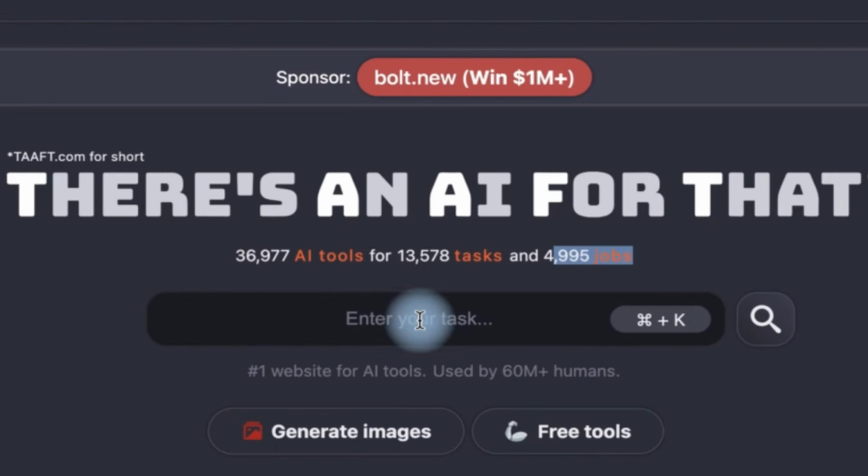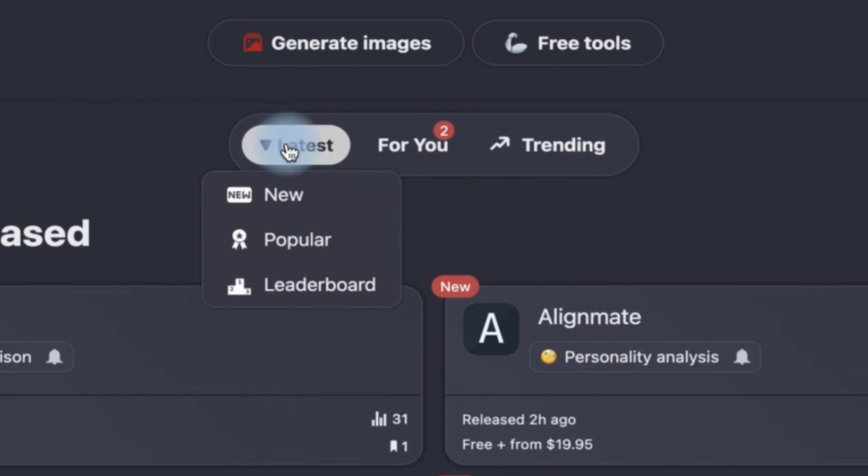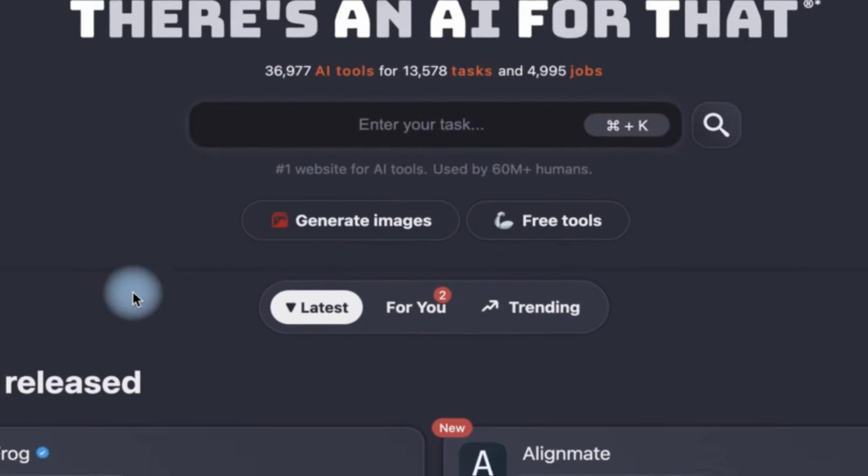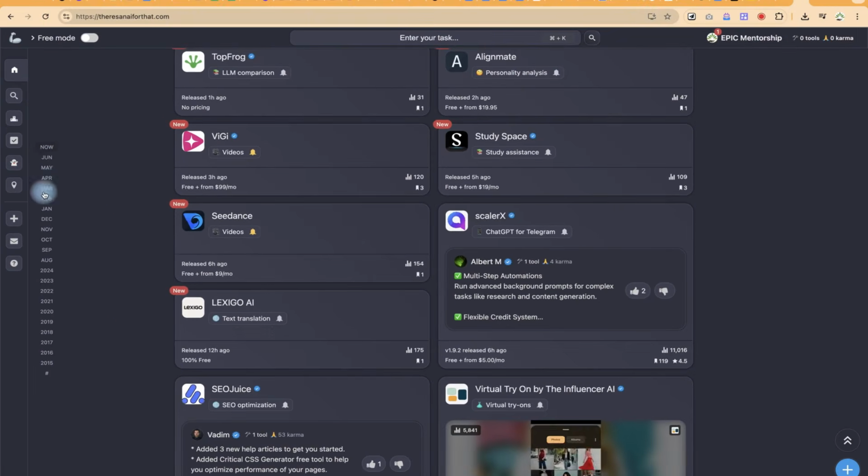So you can enter your task from here. Of course, you have to log in with either your Gmail or any account, or you can sign up directly. So down here, you can just enter the task here and just click on search, and it is going to search for that particular tool for you. And then you can come down here, you can generate images with this. You can check free tools directly, and then you can check out from new, latest, popular, leaderboard, or you can check the For You or trending ones that you have based on the selections you make while you are signing up. And then these are the dates that they are released.